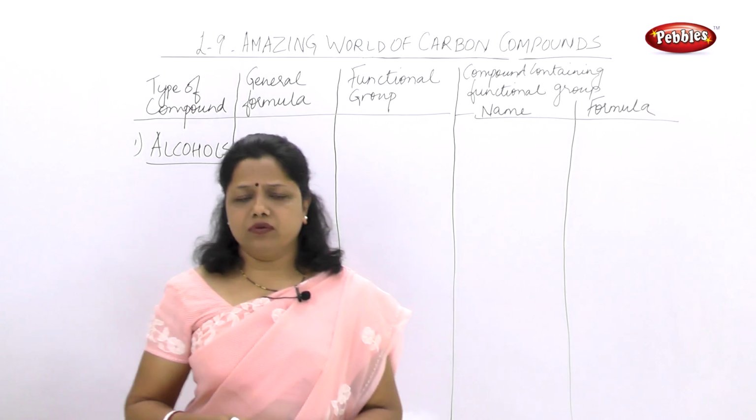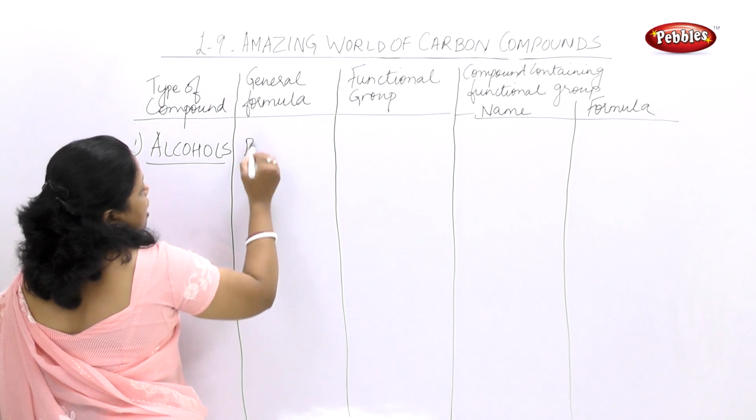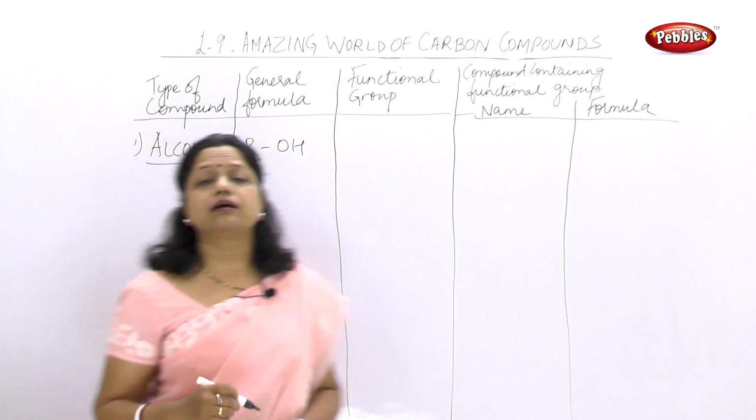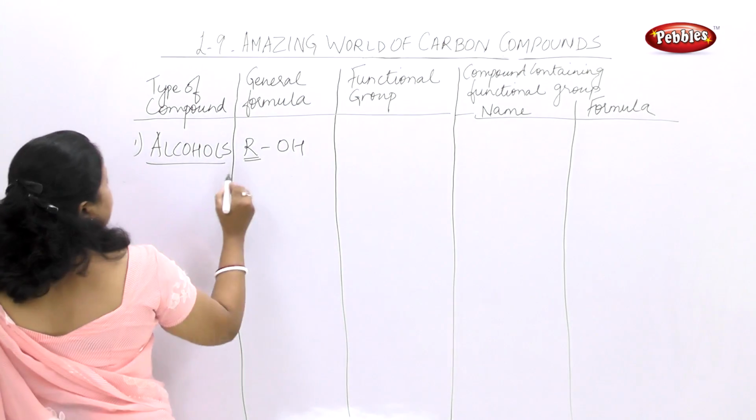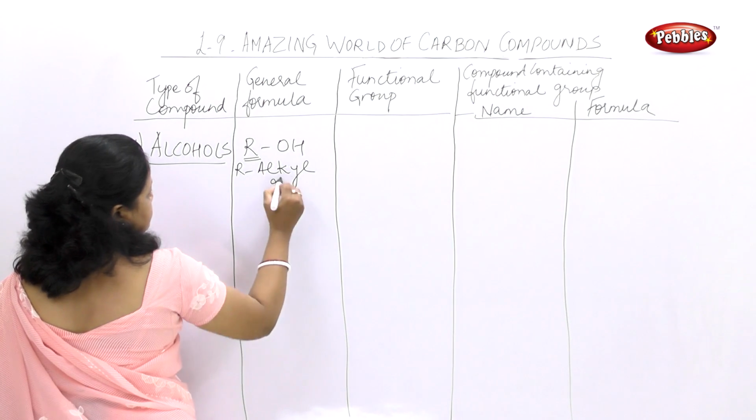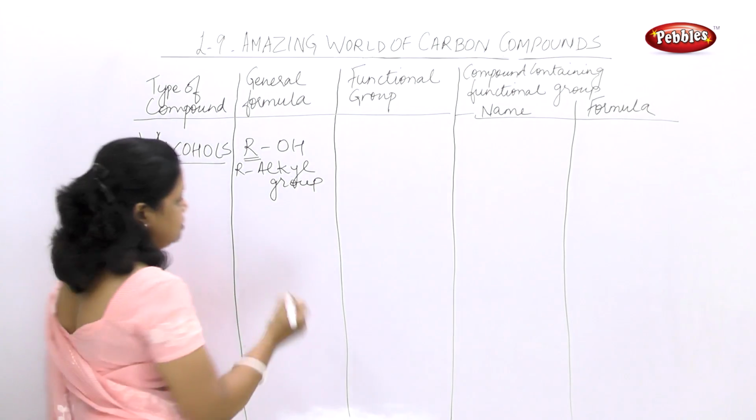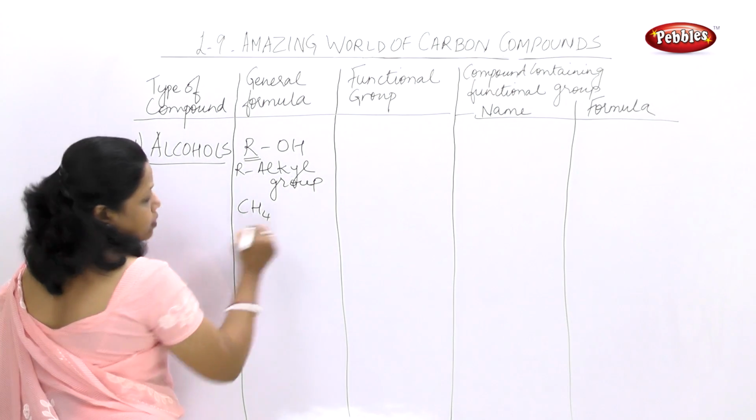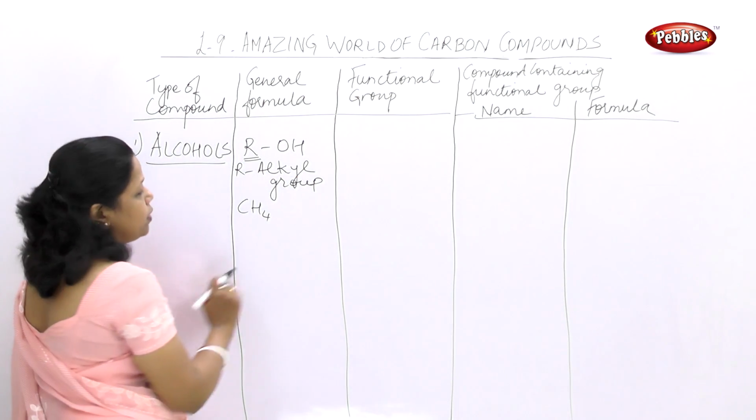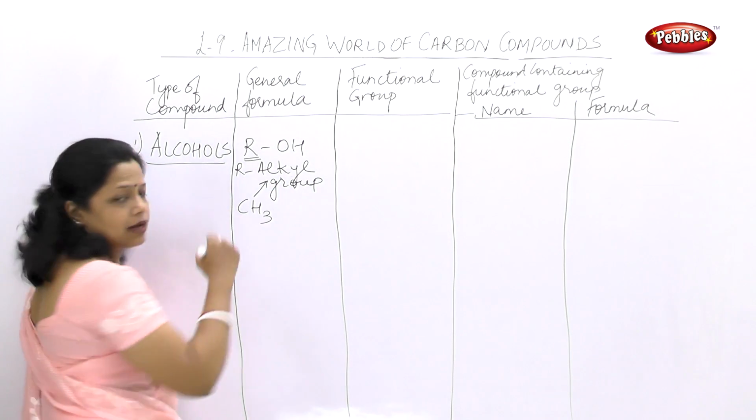What is alcohol made up of? Alcohol is represented by the R-OH group. Now what is R? R is the alkyl group. So what alkyl group are we talking about here? If I take methane, CH4, and I replace one hydrogen with OH, it remains CH3. So this CH3 is the alkyl group.